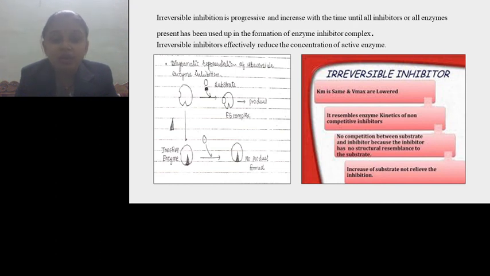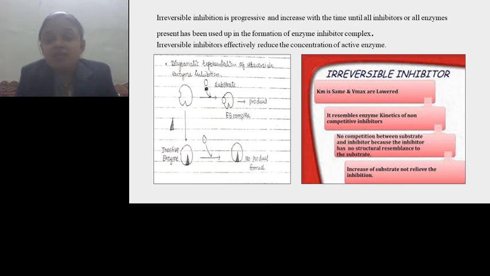In this diagram you can see there is an enzyme, and the enzyme normally interacts with the substrate to form the enzyme-substrate complex, which results in the formation of product. But when the inhibitor comes, it binds with the enzyme and blocks the active site, and there is no product formation because the interaction between the inhibitor and the enzyme is not normal.